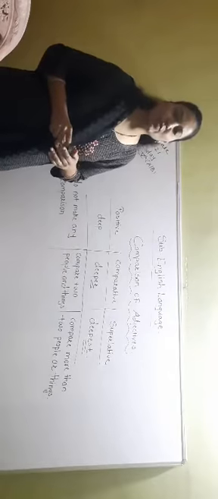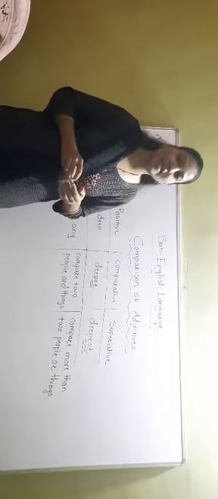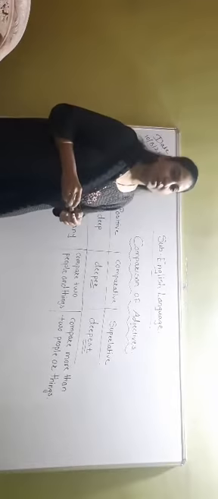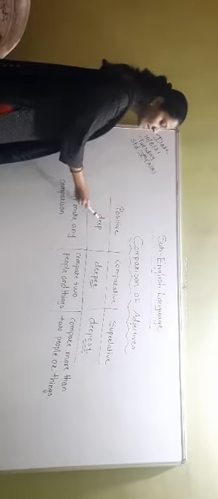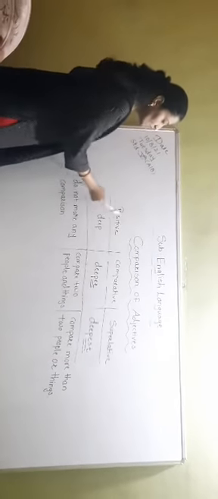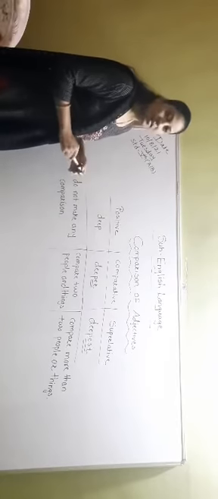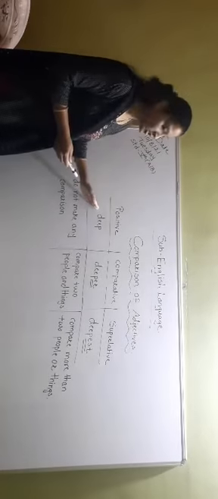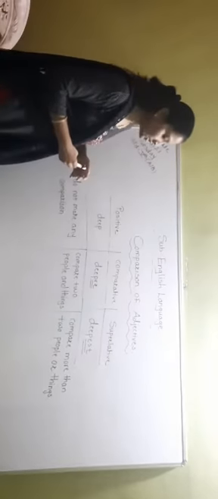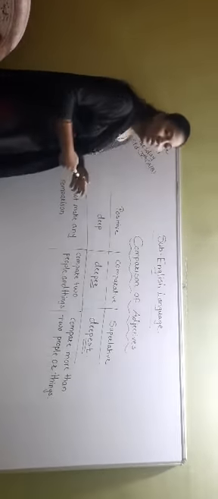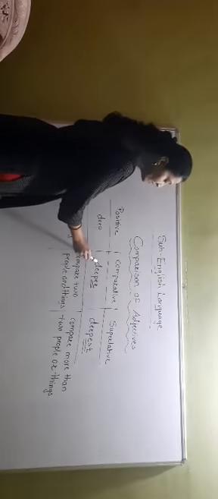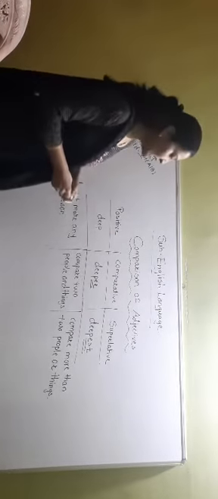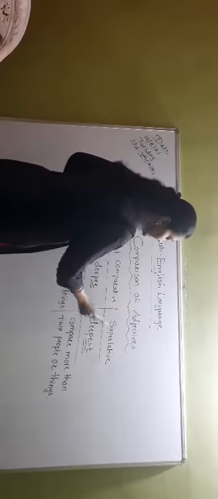Now students, before we learn the rules of forming adjectives, let's take a quick recap of what we have just learned. We have seen the word deep as an adjective. When we are using the positive degree, we are using the main word as an adjective, that is deep. And when we are doing the comparative degree, we are adding er to that word, and it becomes deeper. Deep, deeper.